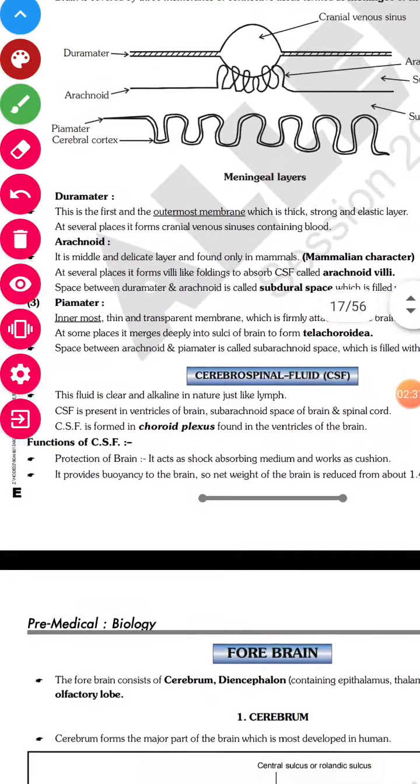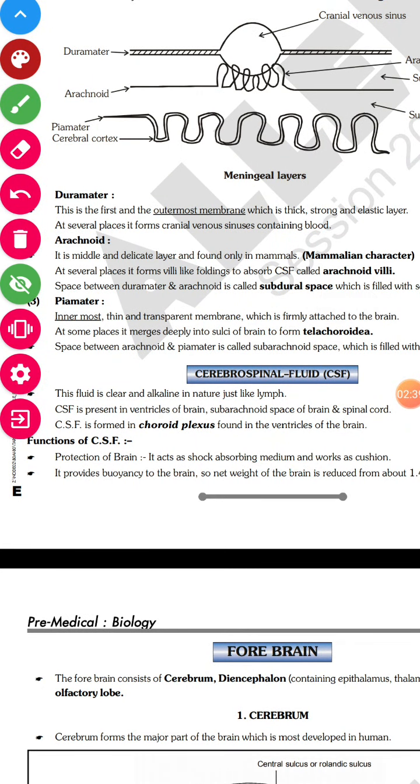So the outermost is dura mater, which is a thick, strong and elastic layer. See, if it is not elastic, what will happen? It can break. If there is any friction or pressure, it can break. So it has to be elastic. It has to be strong and thick because it is the outermost layer.